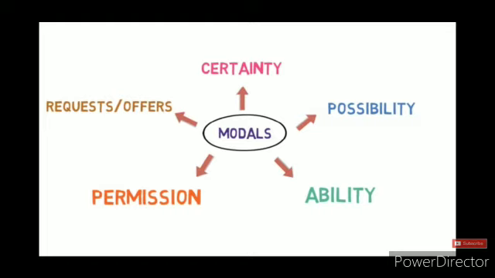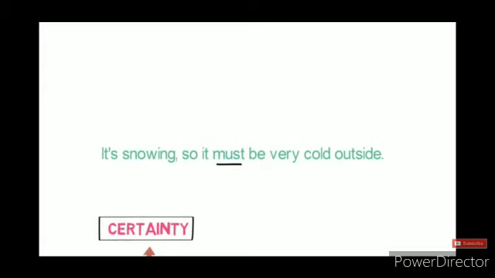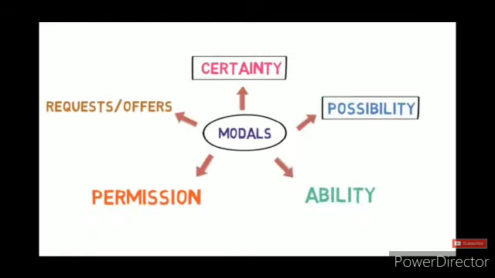Now certainty. They can be used when we are certain or sure about a particular thing or event. For example, it's snowing, so it must be very cold outside. Here we have used must as a modal verb. Let's look into the next expression, the modal verb expresses possibility.